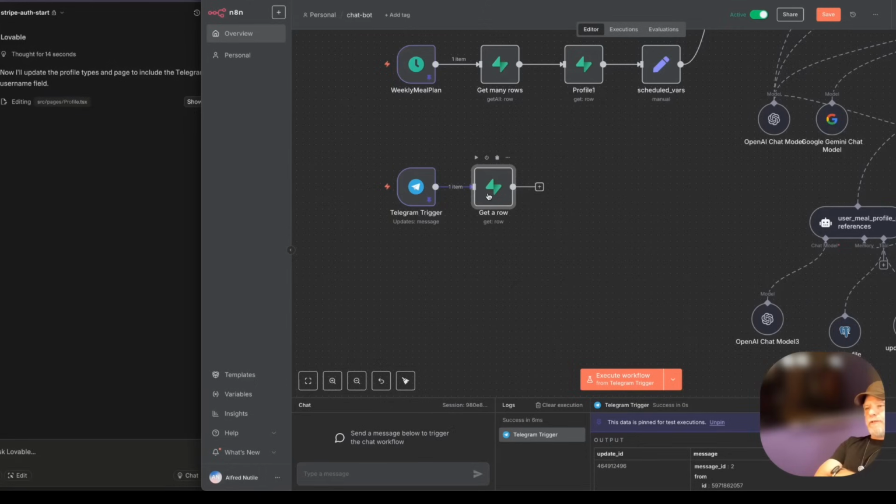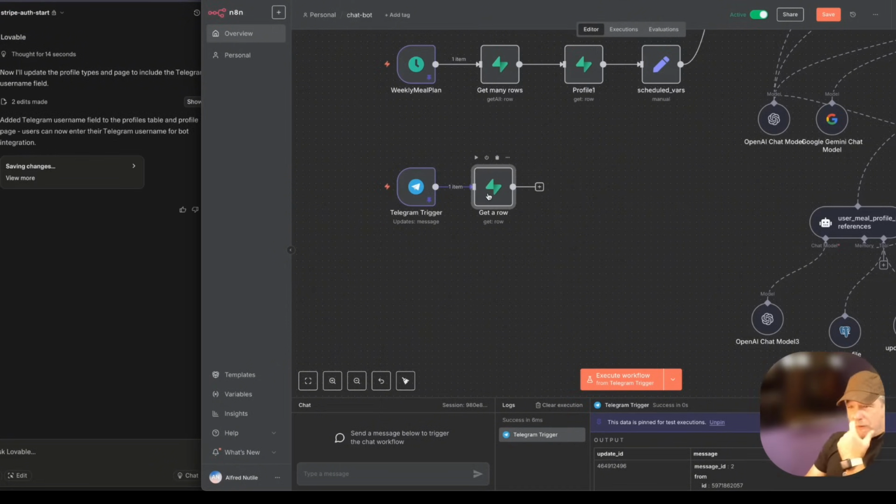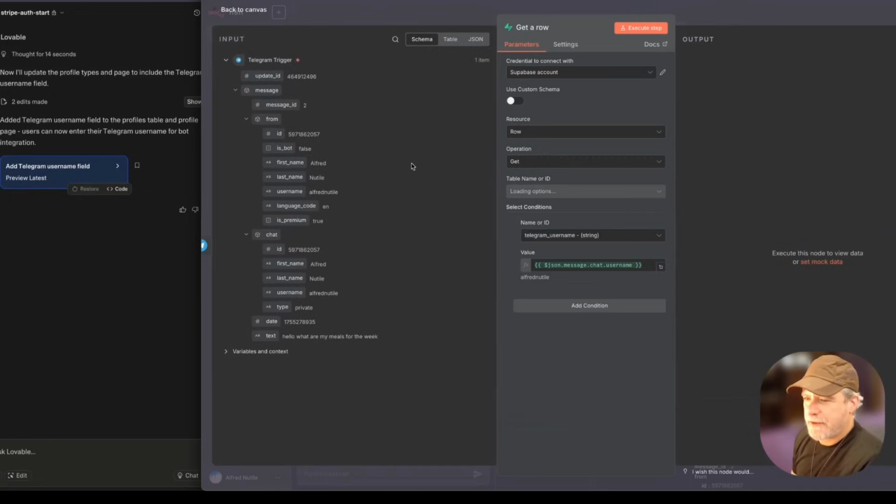Now, how would you do this so that it's secure? I'd have to read up on that one. Right now, this wouldn't be secure because someone could fake my Telegram handle. So we'd have to really think about that one. I'm going to stick to this. It's tricky because how would they find their thing, right?